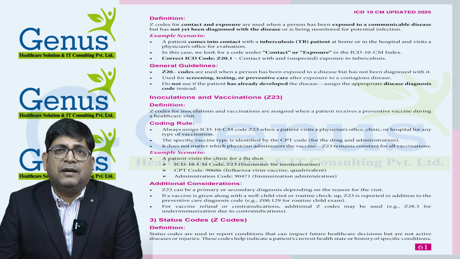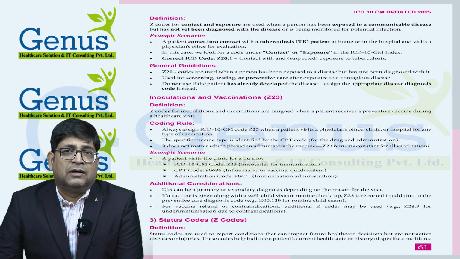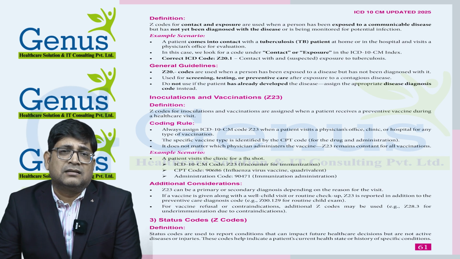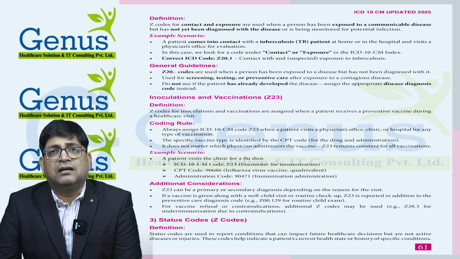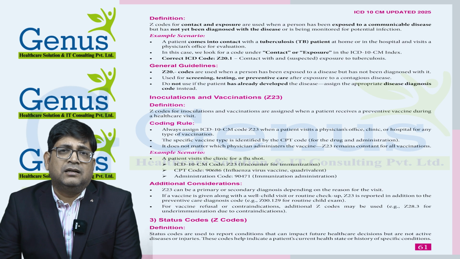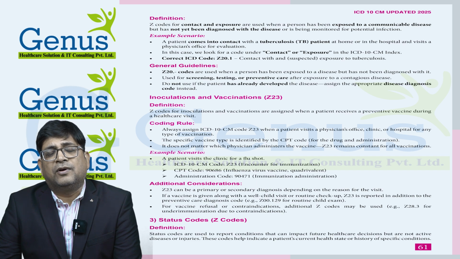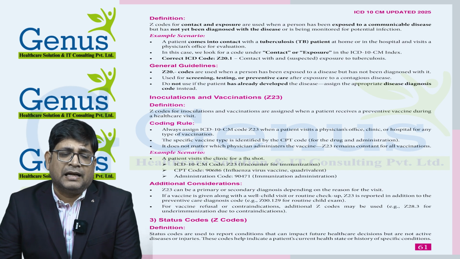If a patient came into contact with a person who has some sort of communicable disease like tuberculosis or coronavirus, and he went to the physician for a checkup and explained that he came in contact with a patient who has this kind of communicable disease, then the diagnosis will be from the contact or exposure category.